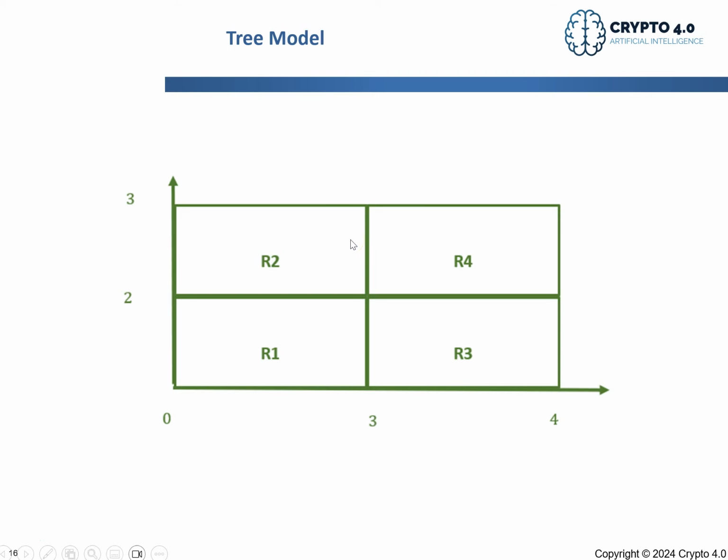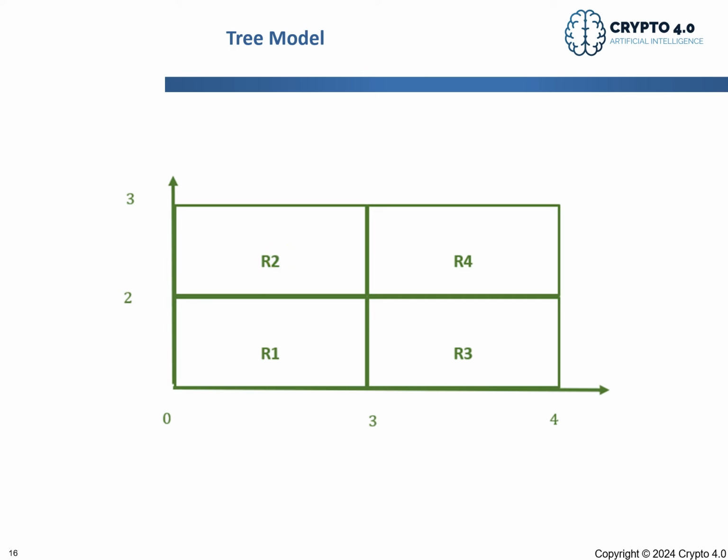So in our case, for example, if we have a market cap in a range of value and the volume in a range of value, let's say the market cap is between 2 billion and 3 billion, and the volume is between 0 and 3 million, I will have the classification H2, and H2 will have a specific value.